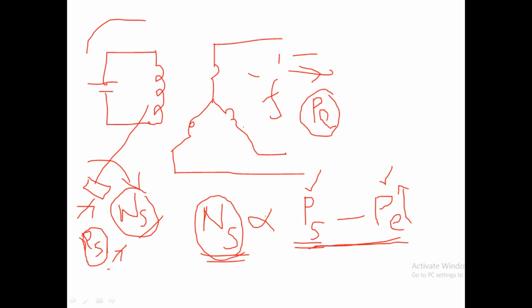If there is any variation in ns, then there will be a variation in frequency. That speed is known as synchronous speed. That means if we have to get an electrical output with the supply frequency, the speed at which we have to rotate the rotor is known as synchronous speed. If the rotor is rotating at that speed ns, then that machine is a synchronous machine.